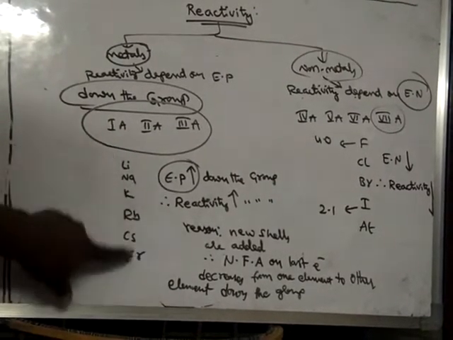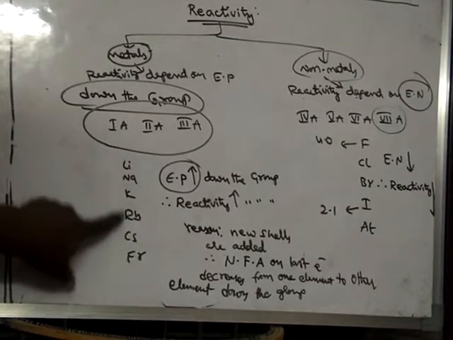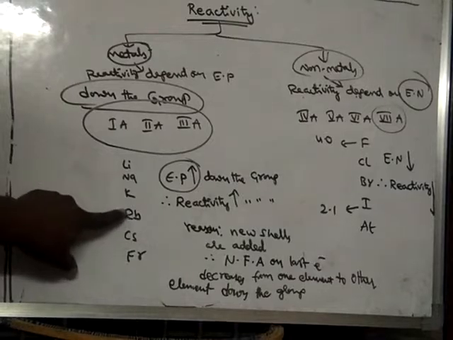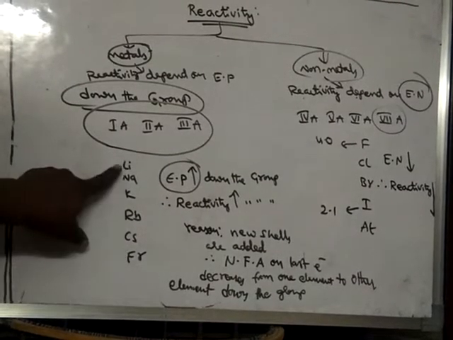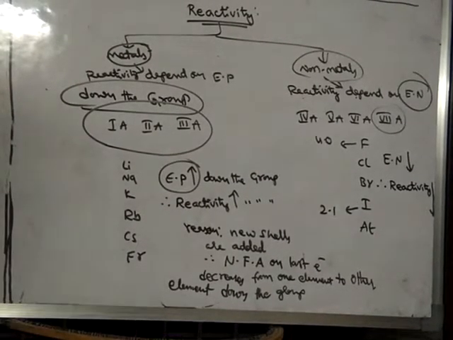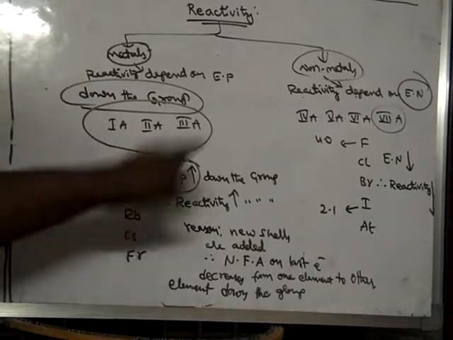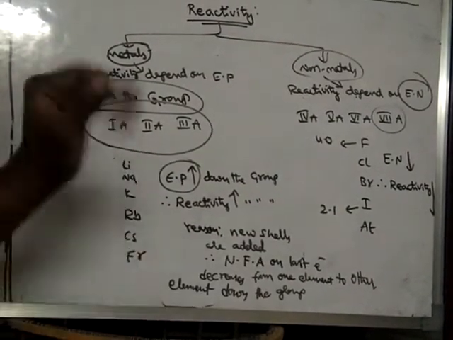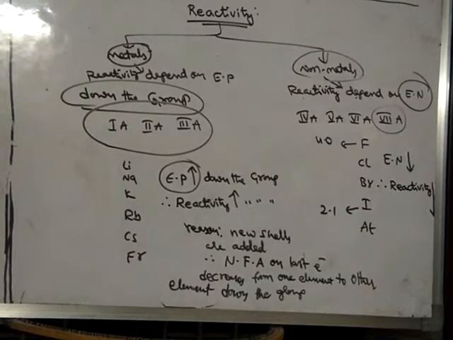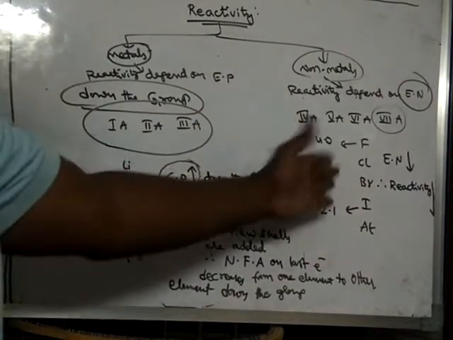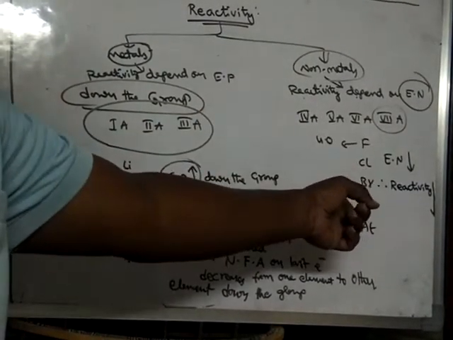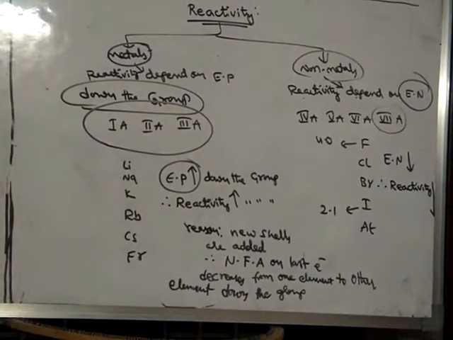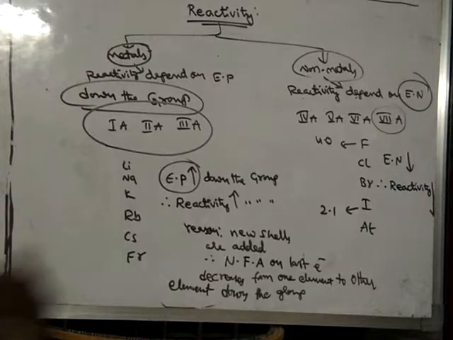So, in any group, particularly in metals, the electropositivity increases. Electron losing ability increases. So, simply we can say that new shells are added, and that is the reason why electropositivity increases. And here also, as the new shells are added, what happens? The electronegativity decreases. Okay, so the same reason we can mention on both sides.